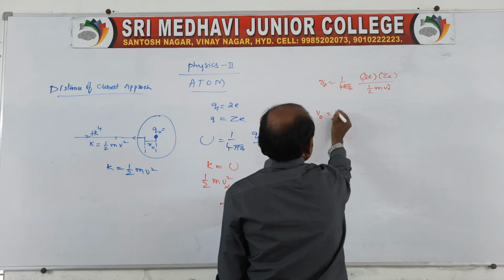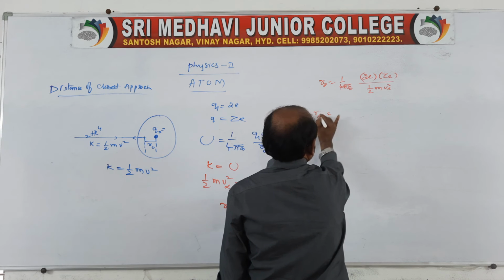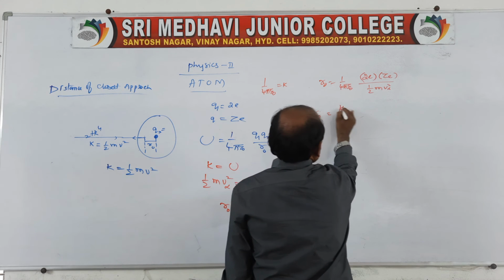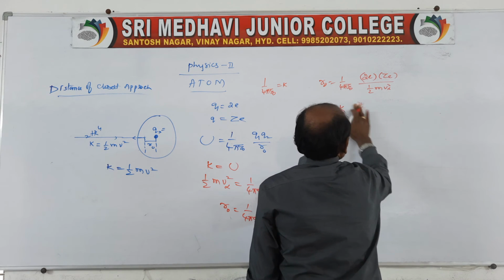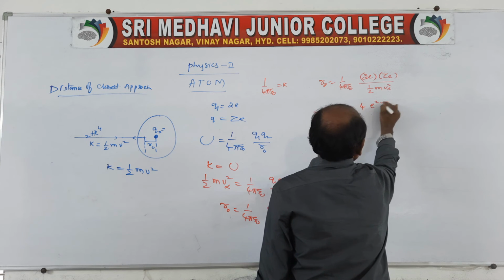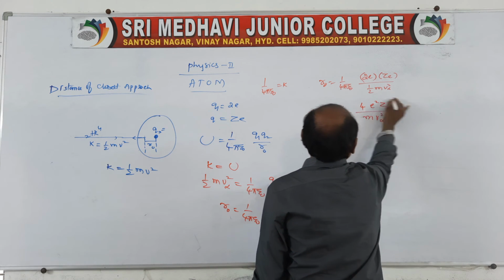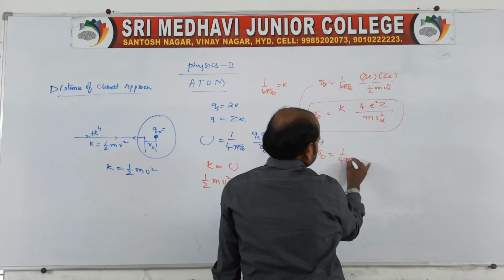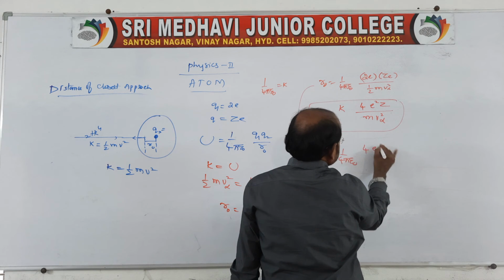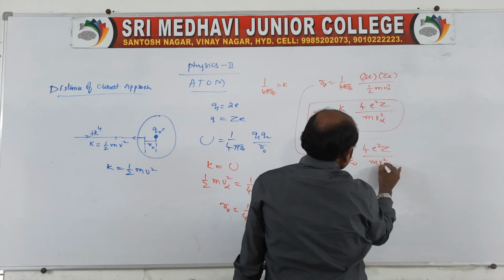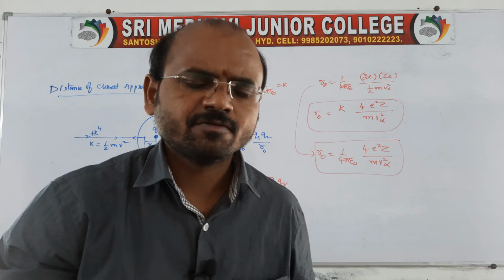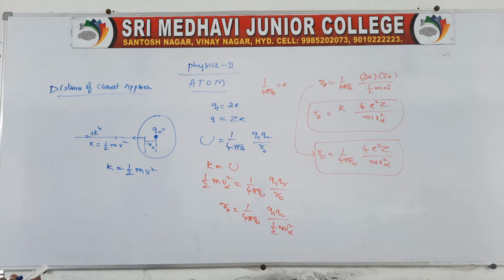We can also write R naught like this: 1 by 4 pi epsilon naught is nothing but k. So you write k, and this 2 you take up, 4 e square Z by m v square alpha. Or else you keep it as R naught equal to 1 by 4 pi epsilon naught times 4 e square Z by m v square alpha. This is what we call the closest approach, very close to the nucleus.